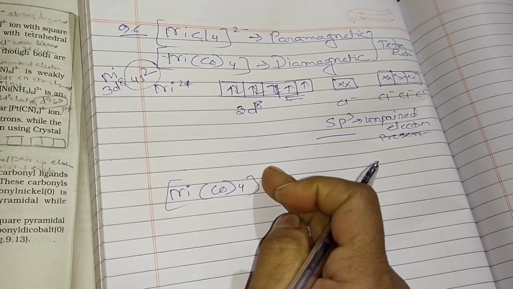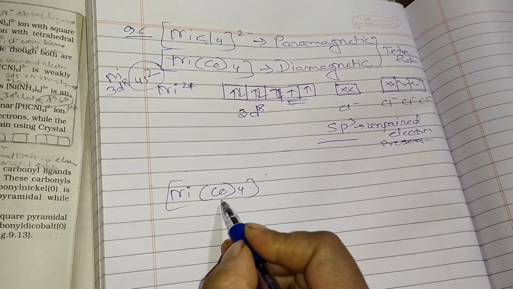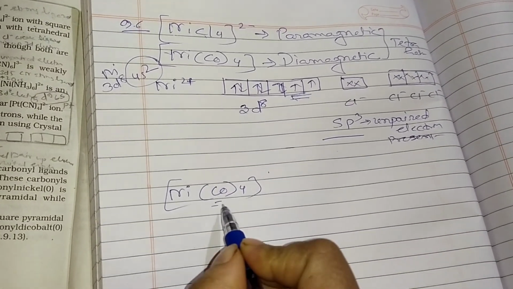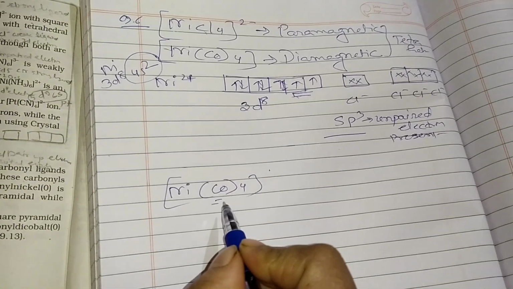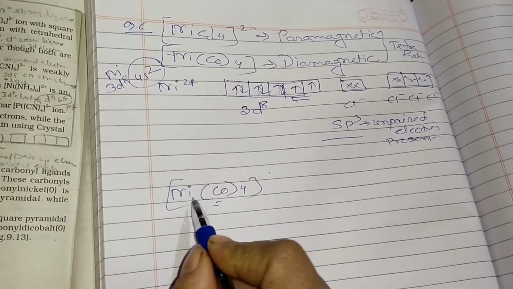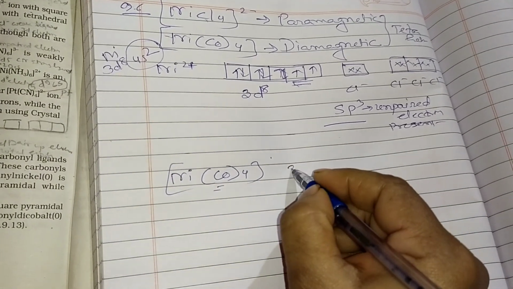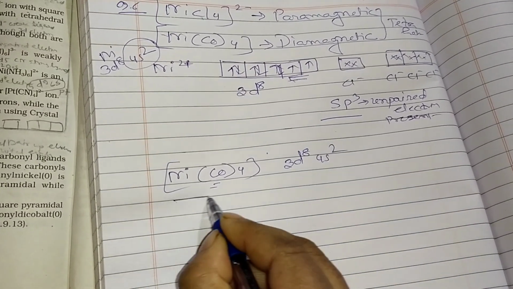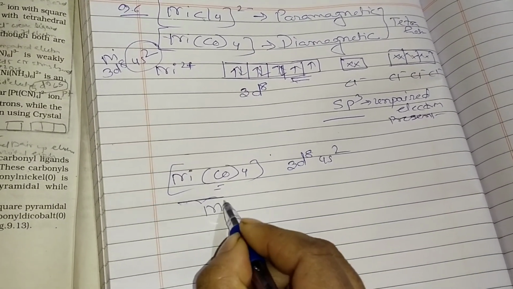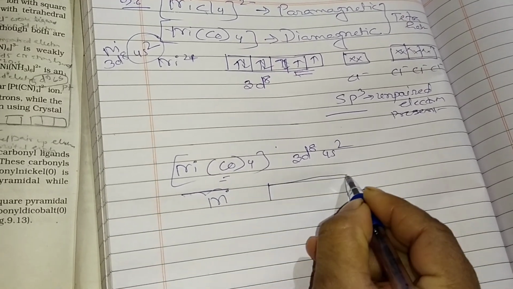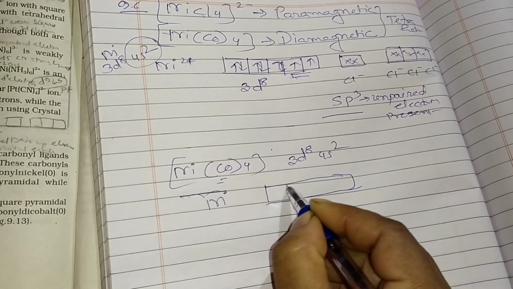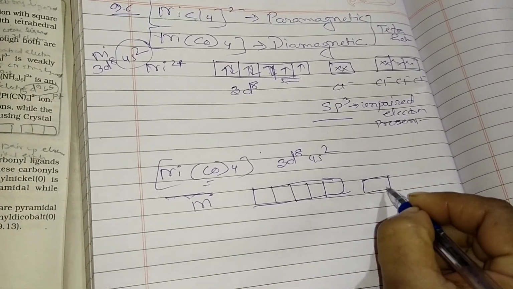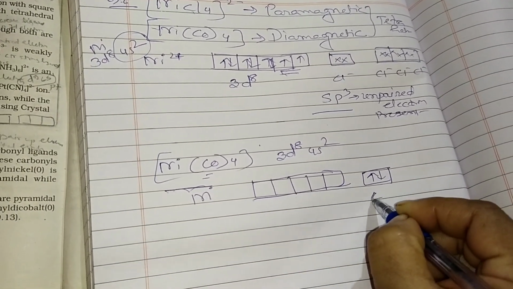Now we are coming to Ni(CO)4. No charge is given. When no charge is given, and carbonyl, all of you know, is actually neutral. Ligand is neutral here. So here no charge is present. So nickel is without any charge. So what is the electronic configuration for nickel? 3d8 4s2. Clear now? 3d8 1 2 3 4 5, and 4s2 also will be there.